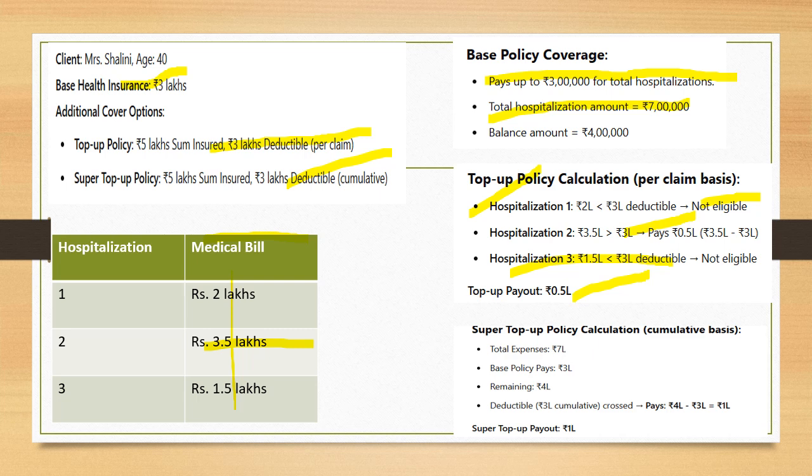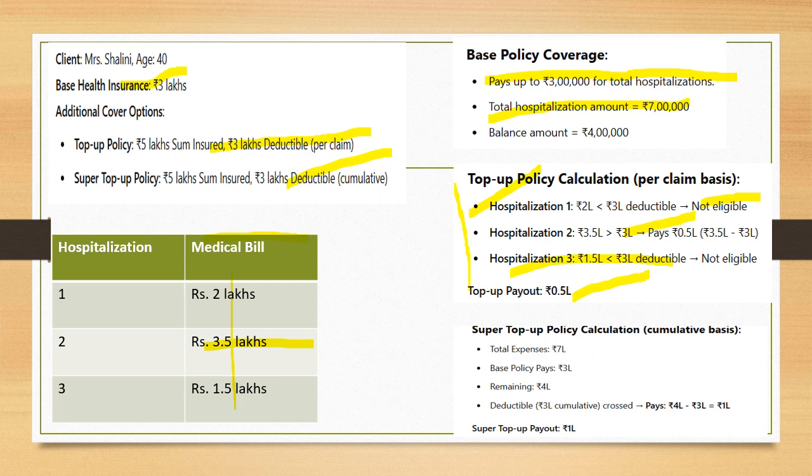Because all the three bills which have come, only one bill is above 3 lakhs. So that's why 50,000 is paid from that, right? This is what happens in case of a top up. So I hope you understood the working of top up. Unless the claim or the bill is more than the deductible, nothing is paid. If the claim is more than the deductible, then the deductible is first deducted and then the remaining payment is made, as you can see in the second case, right?